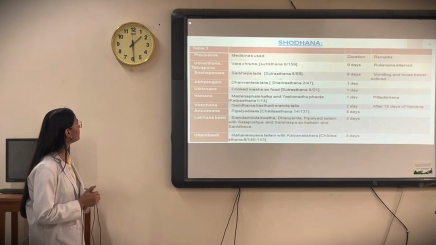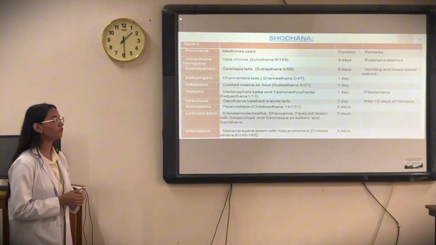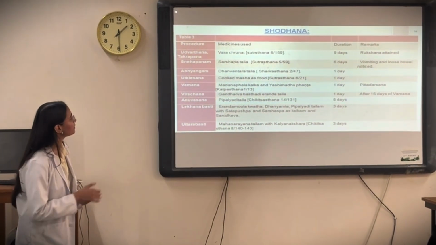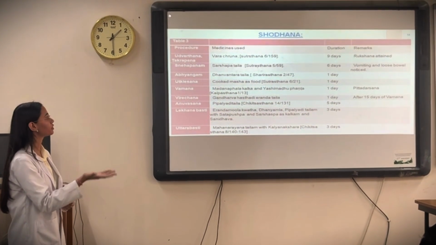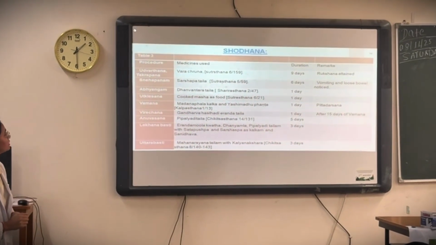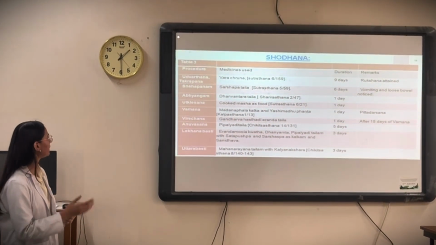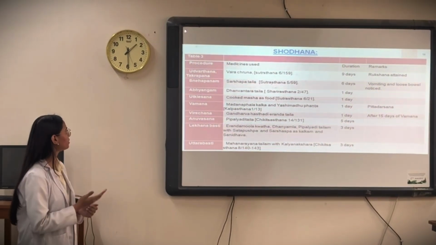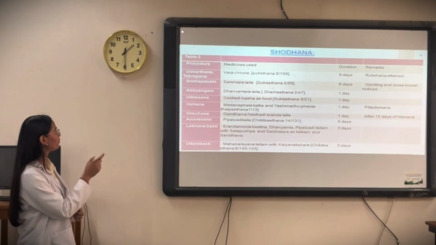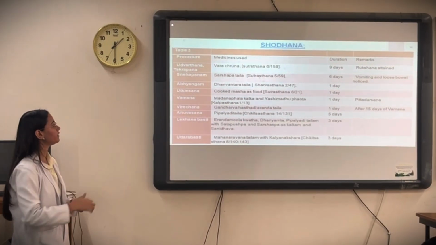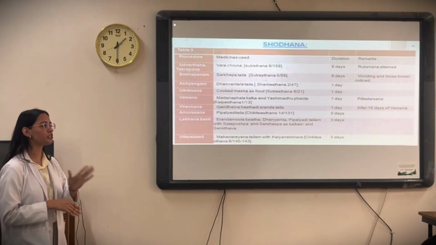Then we proceed with the Sneha Pan with Sarshapa Tela, and Sarshapa Tela is also a very ideal medicine in case of Kapha Vata predominance. Here the duration is mentioned, and after that time only we get the Samyak Lakshan of that particular therapy. Then Abhyanga with Dhanvantaram Telam, then Utkleshna by cooked masha as a food for 1 day. Then Vaman with Madan Kalpa and Yashti Madhu Phant. We do Vaman for 1 day, and this is the remarked feature of Pitta Darshanat, that is, we stop Vamana when Pitta is seen.